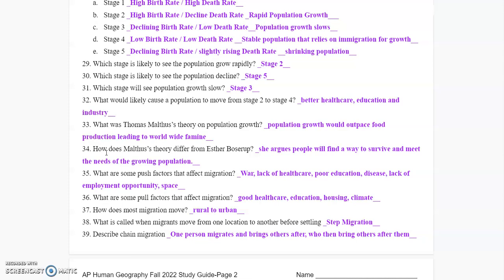And 39, describe chain migration. That's where one person is going to move in, and then they're successful, so they tell their friend, their friend moves, they're successful, so their friend moves, and then it just trains on itself, and it becomes what they call chain migration, where one person brings others after them, and they all follow the same path.